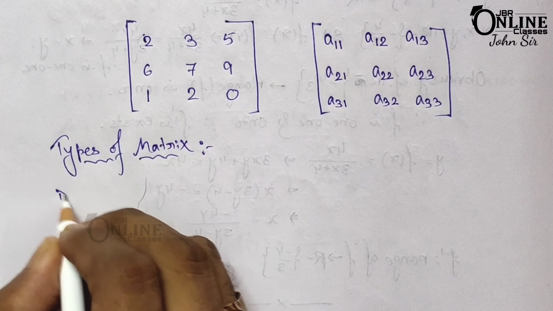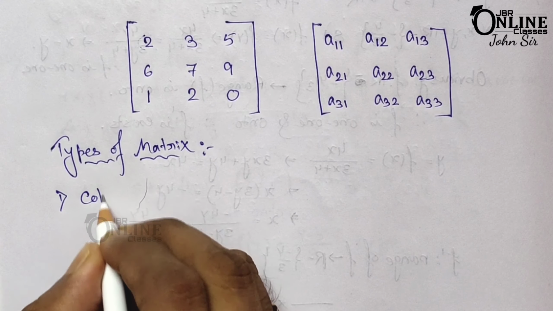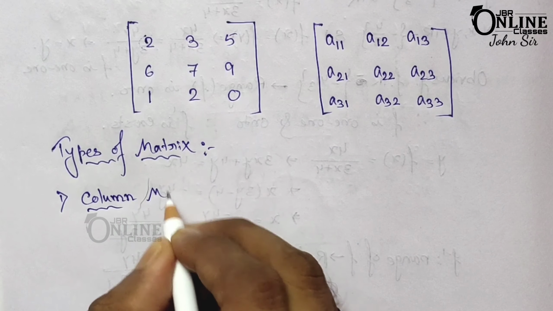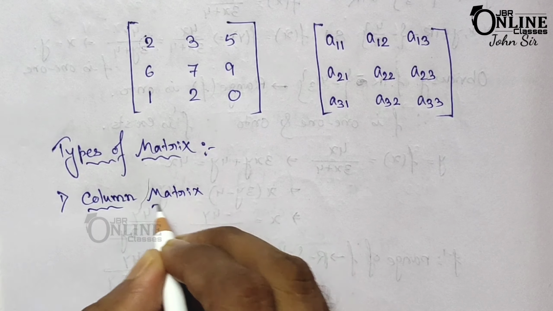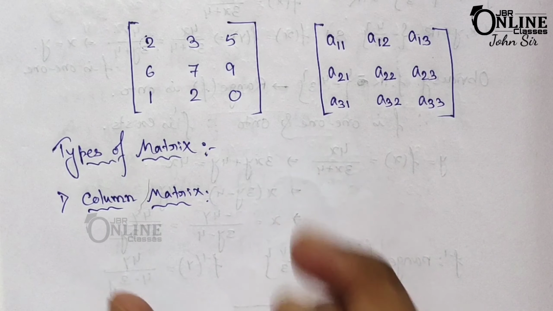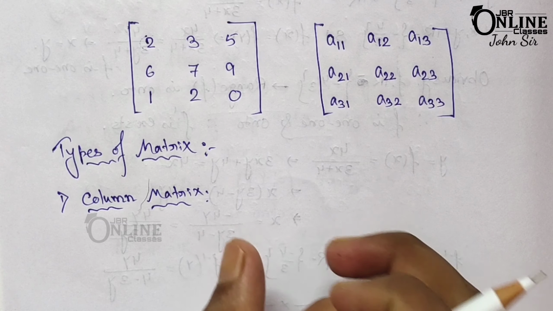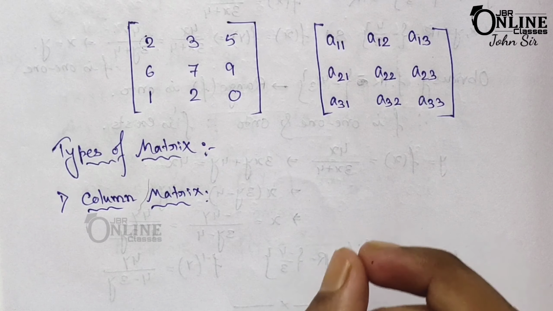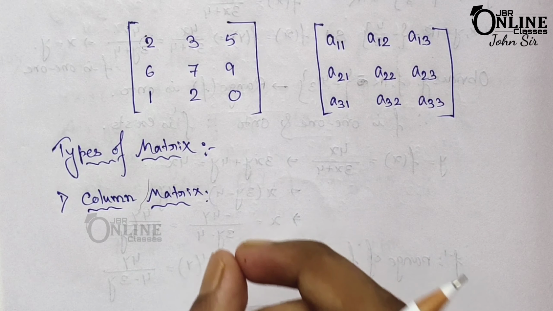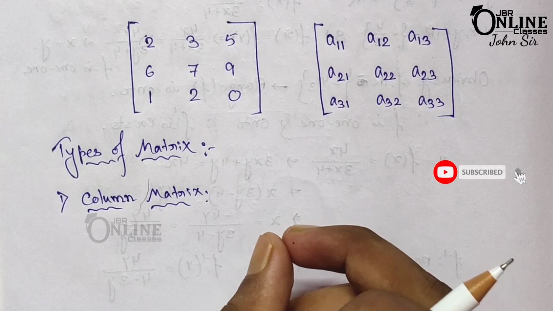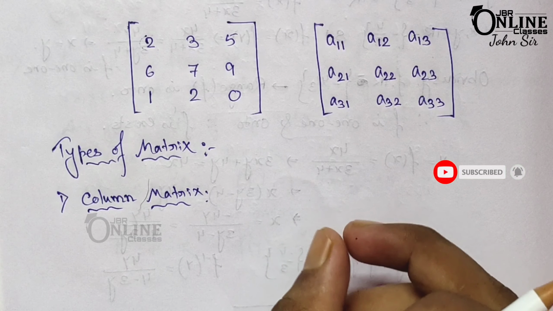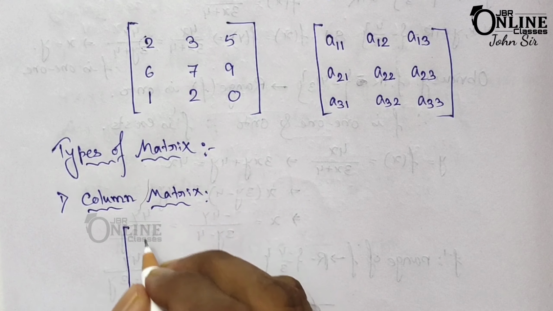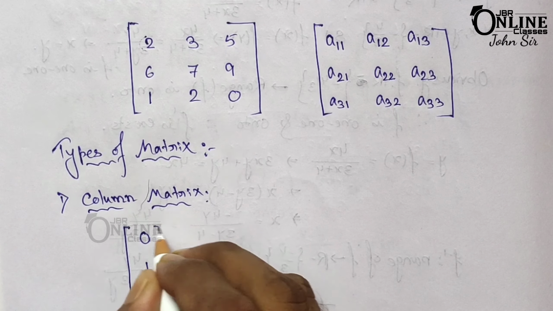So here the first one, number 1, that is column matrix. So what is a column matrix? A matrix is said to be a column matrix if it has only one column. Remember that. Suppose here 0 and 1.